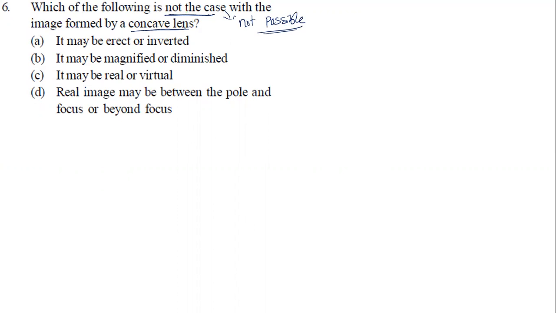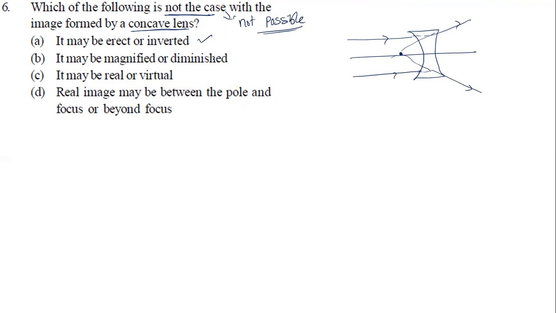Now look at it. It may be erect and inverted. So there is a possible case. Erect or inverted? Erect is possible. Always with a concave lens, light is going to be incident like this, and it is going to diverge. They'll meet at the back. So what are they going to form now? An erect, diminished image is going to form. This is possible.